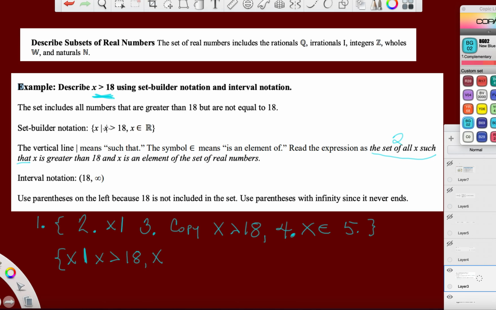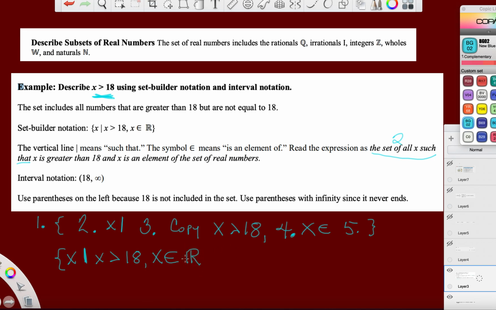Step 4, tell me what these numbers are an element of. Is this uber specific, or are we talking about all the possible values greater than 18? And the truth of the matter is, yes, we're talking about anything possible that's greater than 18. So I'm going to say, if it includes everything, that it's an element of real numbers.